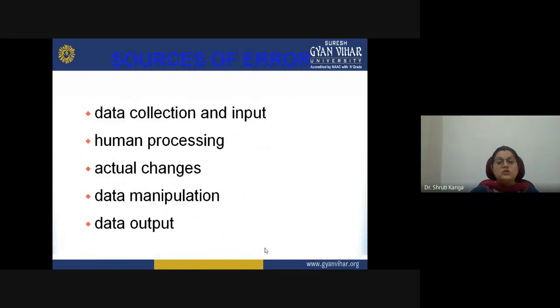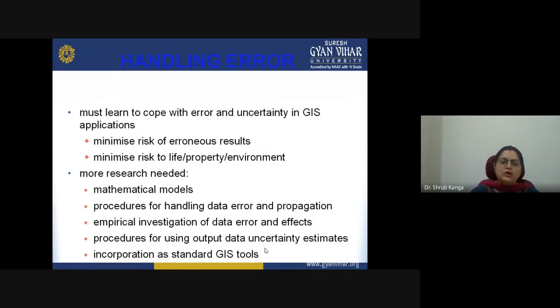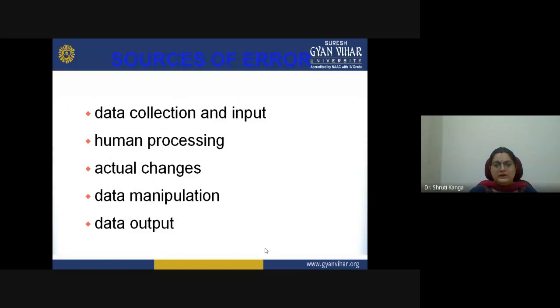What error? These source errors. But if we are not aware of these few facts, then we are surely going to run into the errors which are related to the different sources of error.